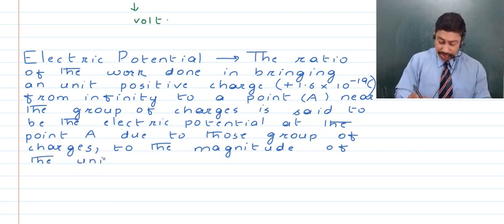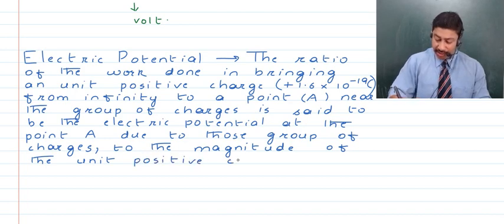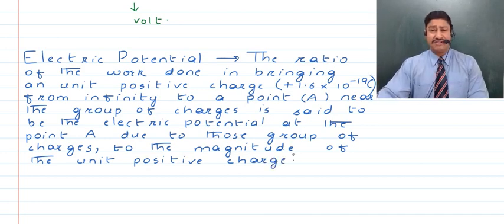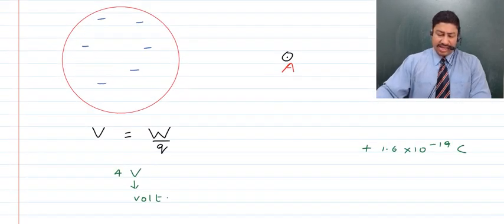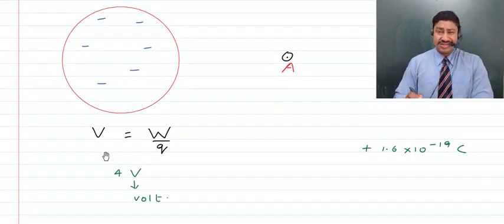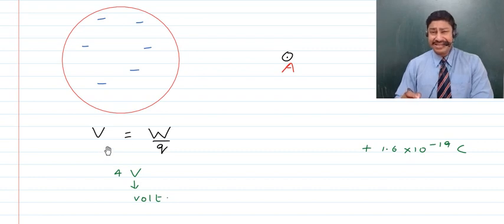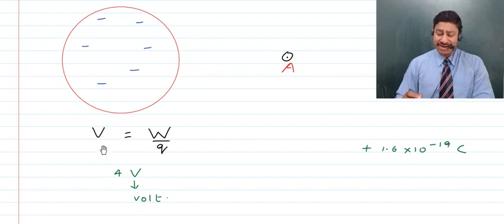Unit positive charge. And like I told you, this unit positive charge is how much? It is plus 1.6 into 10 raised to the power minus 19 coulomb, right? Now children, what is the formula of electric potential? Electric potential is given by V is equal to W upon Q, where capital V is how we represent electric potential. W obviously is the work done and Q obviously is the charge.